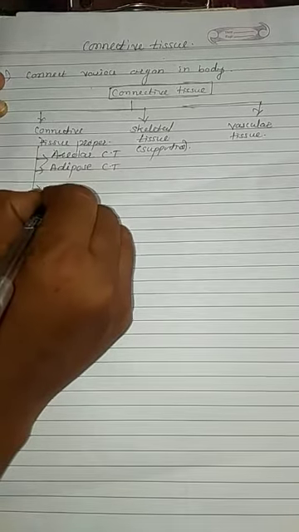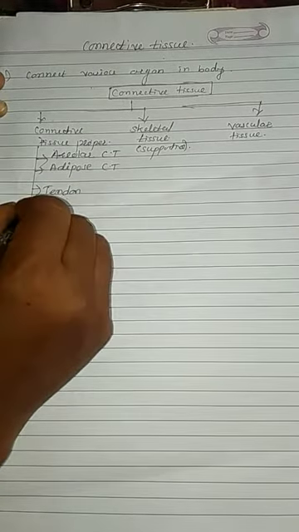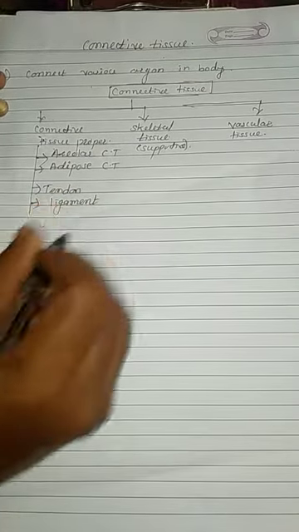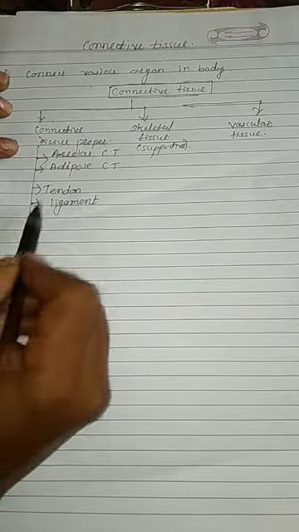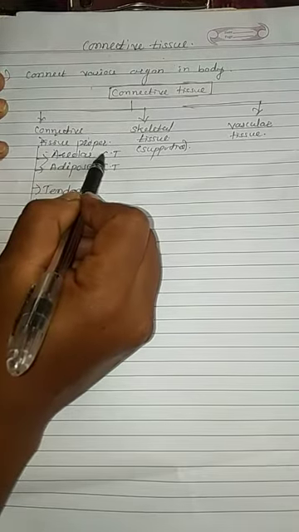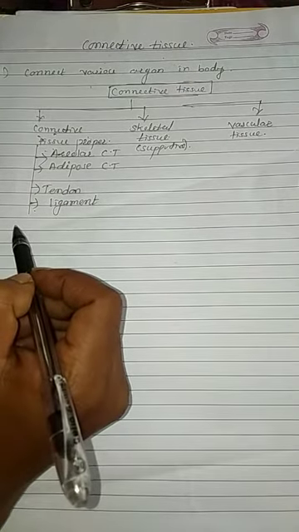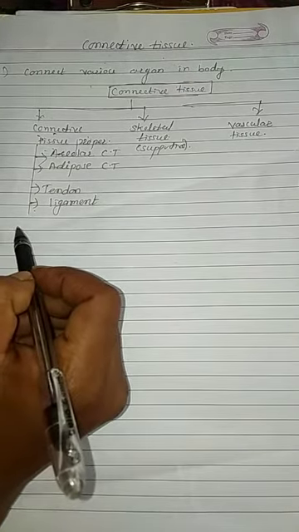Third is tendons, and fourth is ligament. The main function of these 4 types of connective tissue proper is to connect the various organs. It acts like a binding, supporting and packing material of the body.